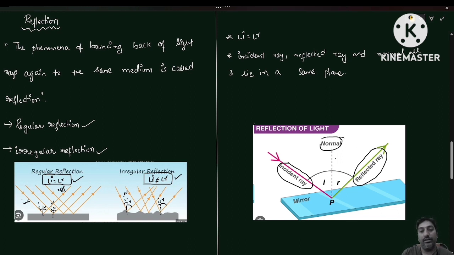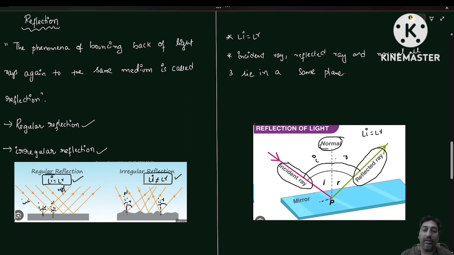The angle between the incident ray and normal, this is called what? This is called the angle of incidence. And the angle between the reflected ray and normal, this is called what? This is called the angle of reflection. And the first point I told, the angle of incidence and angle of reflection are both the same.